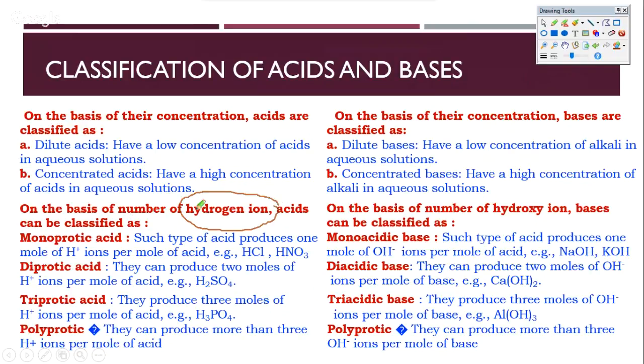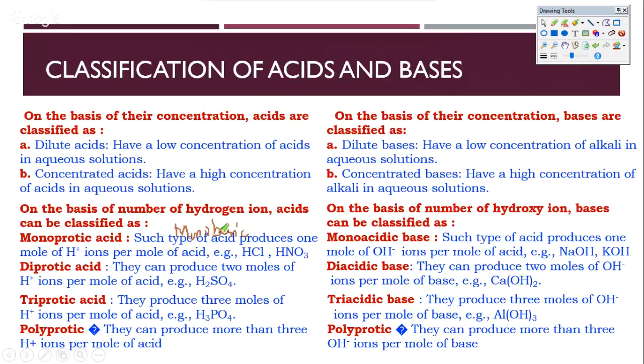If you really see, based on hydrogen ions, you have monoprotic, which means that you're just going to give one hydrogen ion. Diprotic means you'll be giving two hydrogen ions. Triprotic means three. Polyprotic means four. Now, to your surprise, there is another name for all of these, and acids are classified as monobasic, dibasic and so on. So monoprotic acids are also sometimes called monobasic acids.